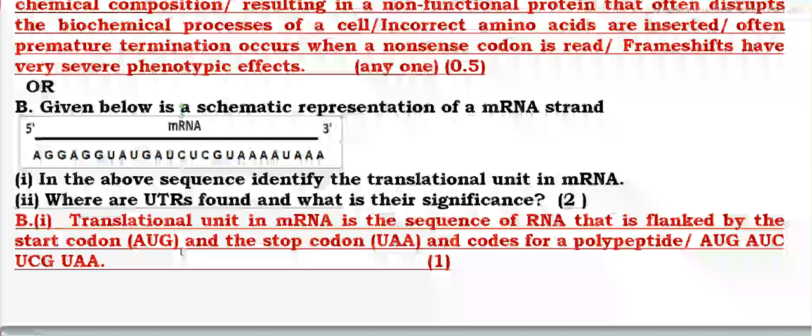Before the starting codon is the UTR, the untranslated region, that is AGGU. Then the stop codon is UAA here, and after UAA you can see there are AAUAA.